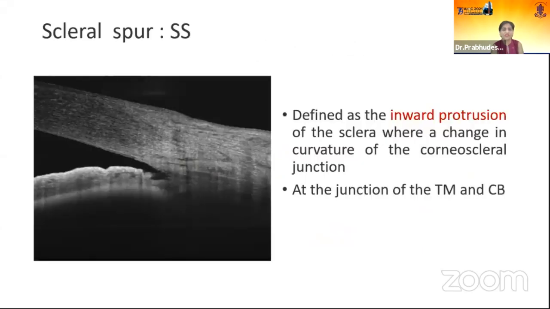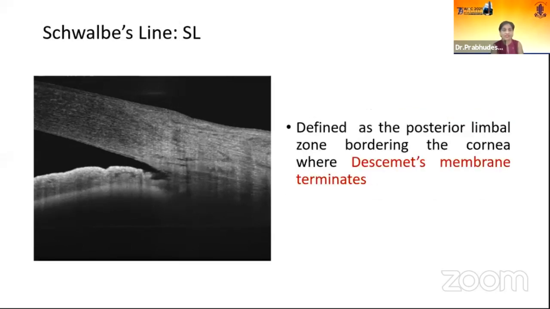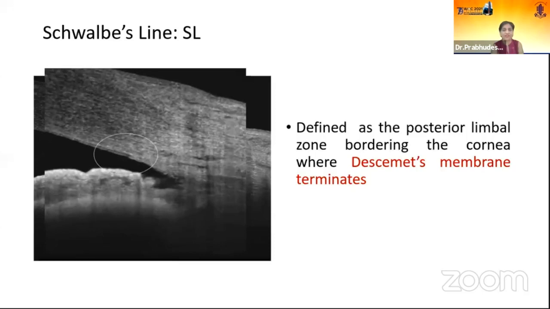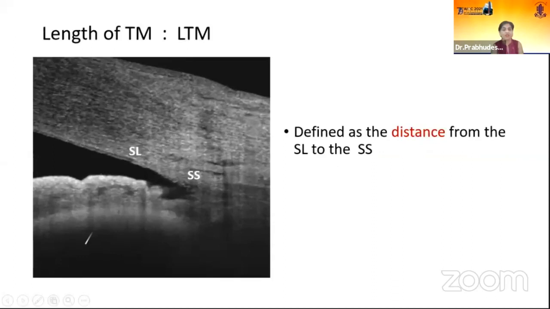So scleral spur is defined as an inward protrusion of the sclera where there is a change in the curvature of the corneoscleral junction, at the junction of the trabecular meshwork and the ciliary body. So this is the scleral spur. Schwalbe's line is defined as a posterior limbal zone bordering the cornea where Descemet's membrane terminates, and this can be identified on ASOCT, and you can definitely see where the Schwalbe's line is. Also, the length of the trabecular meshwork is the distance from Schwalbe's line to the scleral spur.